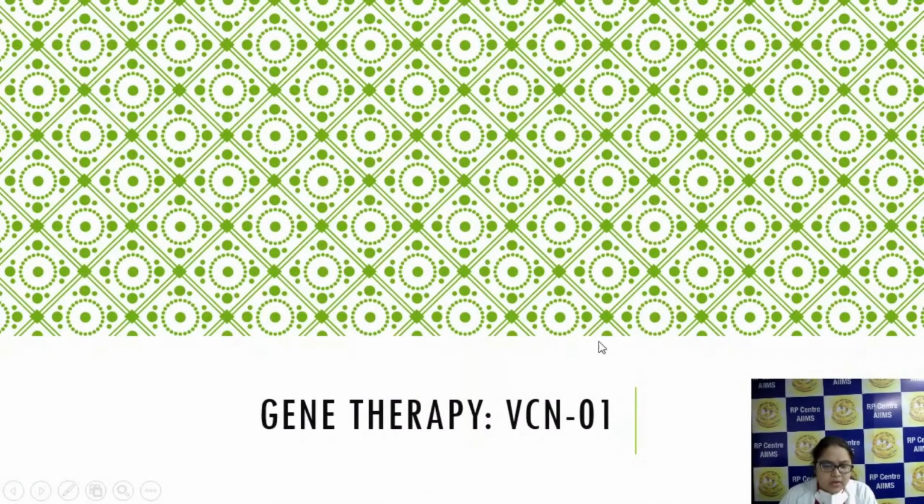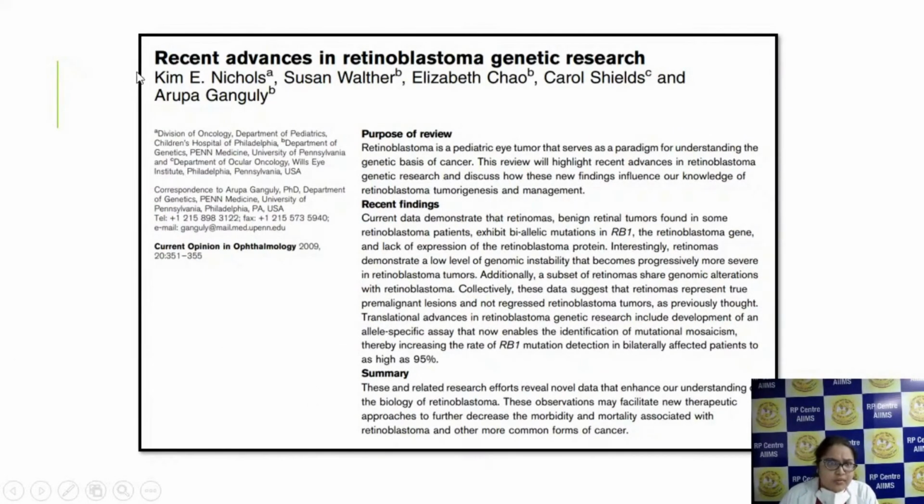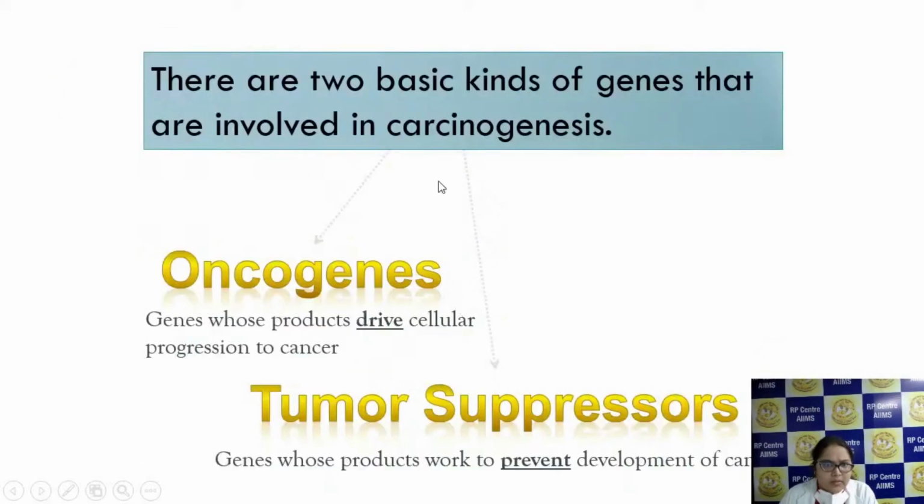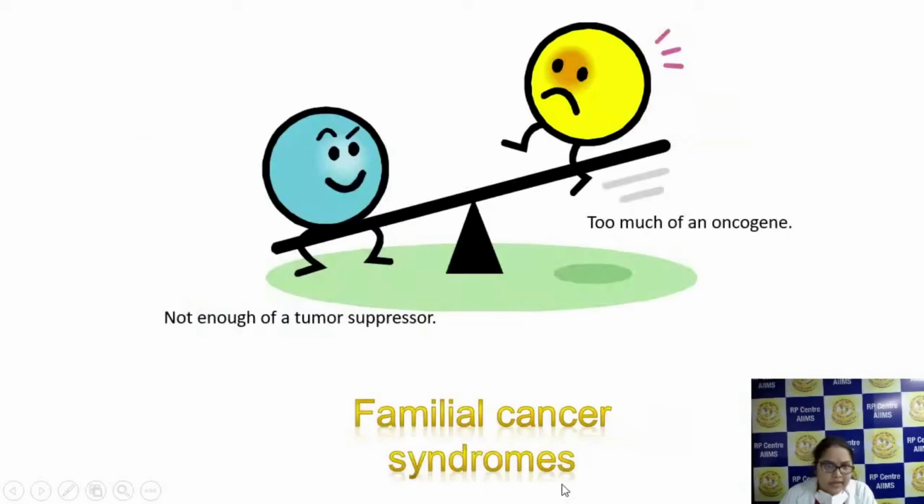Now this is something new, which is gene therapy, VCN01. Various studies are being done on genetic research in retinoblastoma. But before understanding gene therapy, I would like to tell you about the basic genes involved in carcinogenesis: oncogenes and tumor suppressor genes. Oncogenes are genes which drive cellular progression to cancer, whereas tumor suppressor genes are those whose products work to prevent the development of cancer.